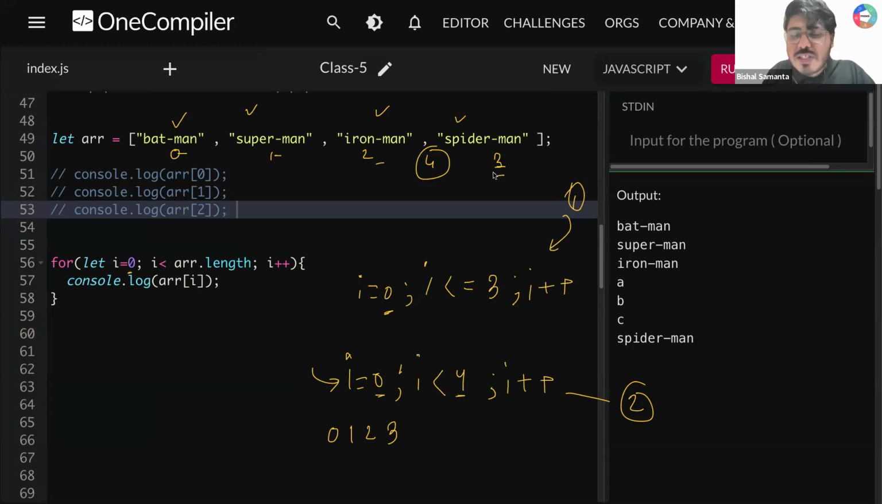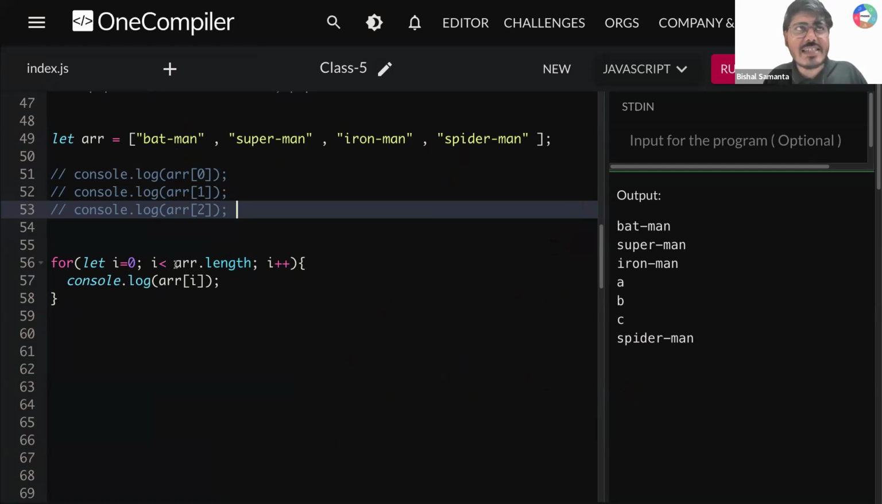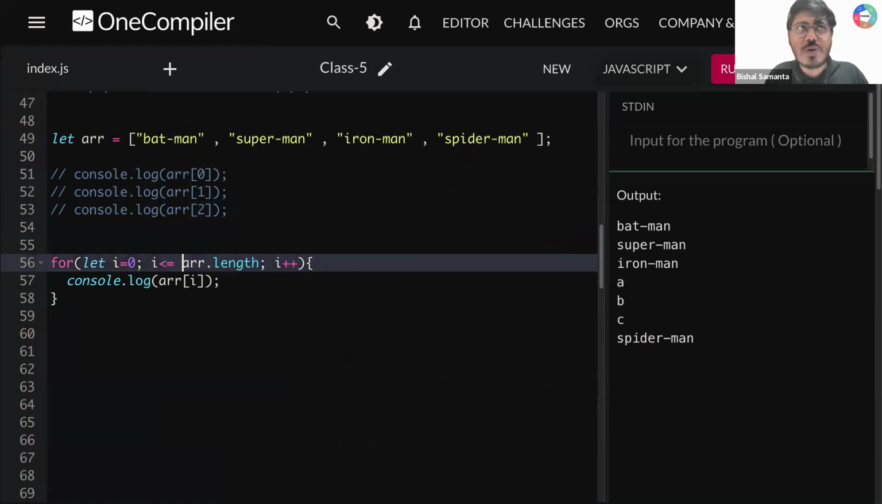1, 2, 3, 4. 4 is my length, right? So I'm writing here, instead of I less than 4, array dot length, right? If I want to solve it in this way, I can write I less than equal to array dot length minus 1. Then it will go till 0, 1, 2, 3. I have to go till 3.